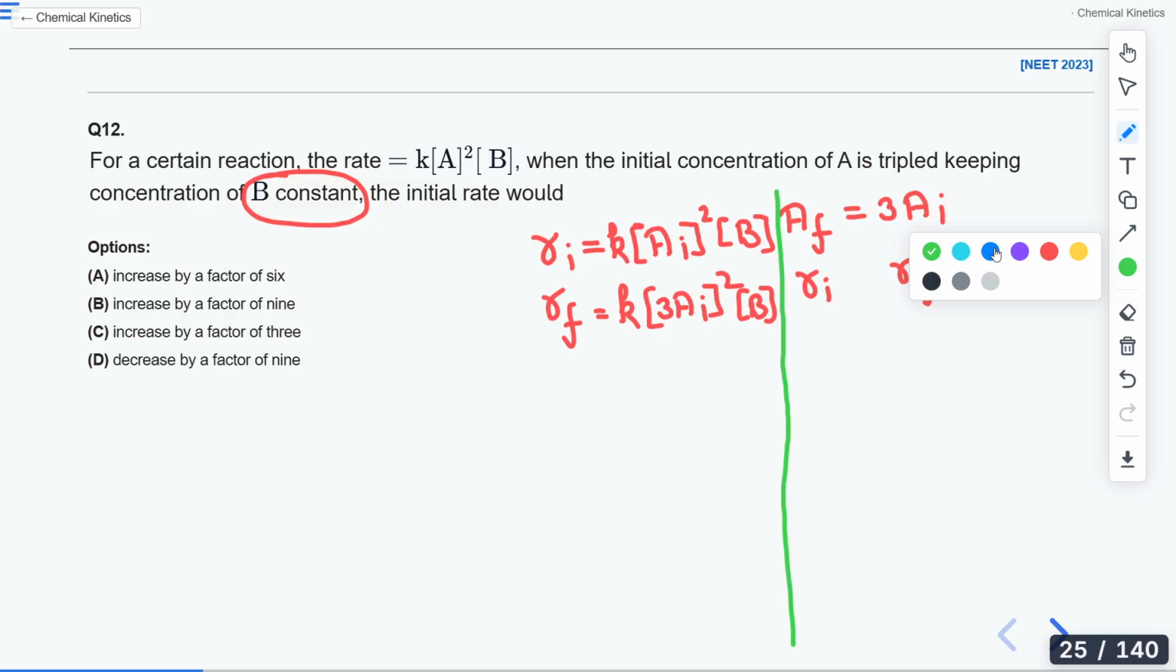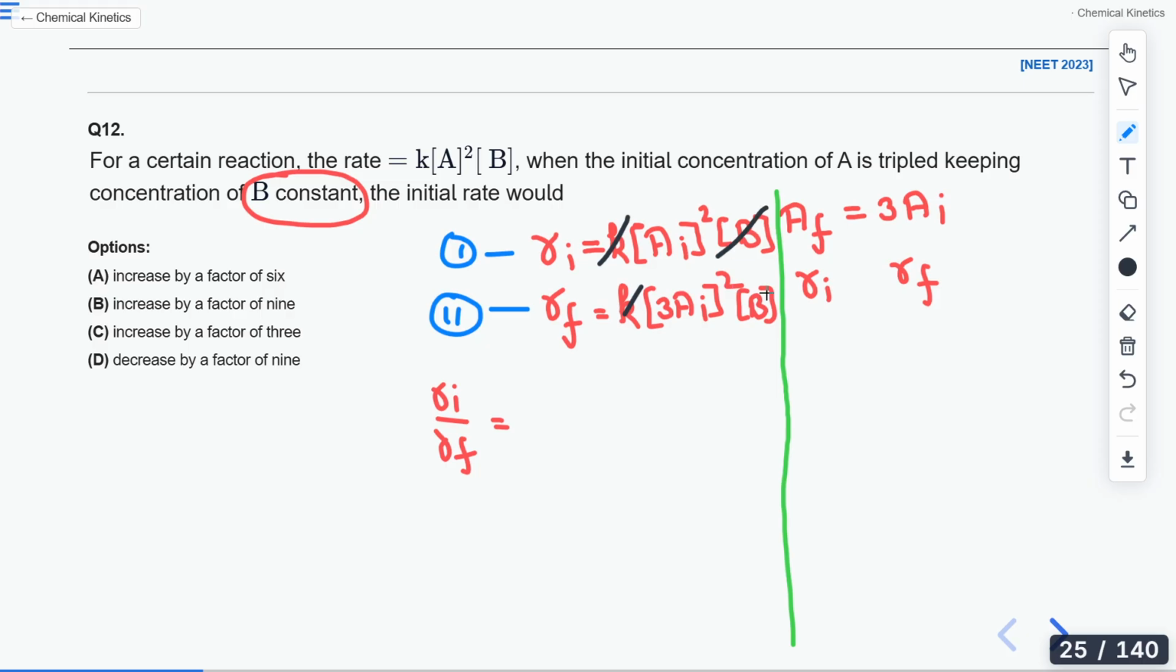Now divide these two equations. If this is equation number 1 and this is equation number 2, I am dividing both of them. What I will get? Ri by Rf. So this K and K will both be cancelled out. The concentration of B is not changed, so it will be the same value. This also will be cancelled out.